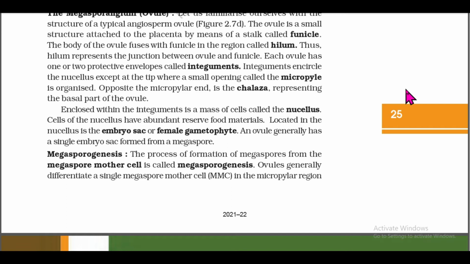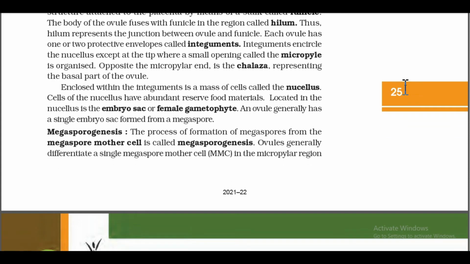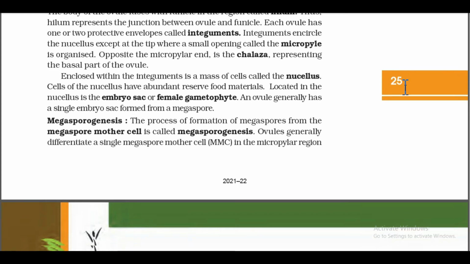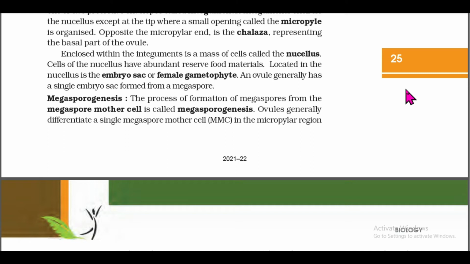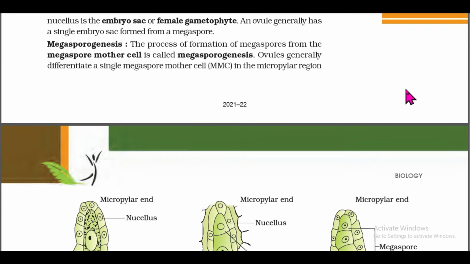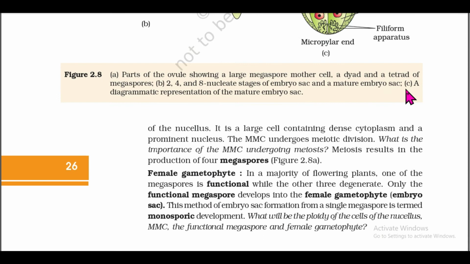Located in the nucellus is the embryo sac or female gametophyte. An ovule generally has a single embryo sac formed from a megaspore. Megasporogenesis. The process of formation of megaspores from the megaspore mother cell is called megasporogenesis. Ovules generally differentiate a single megaspore mother cell, MMC, in the micropylar region of the nucellus. It is a large cell containing dense cytoplasm and a prominent nucleus. The MMC undergoes meiotic division.